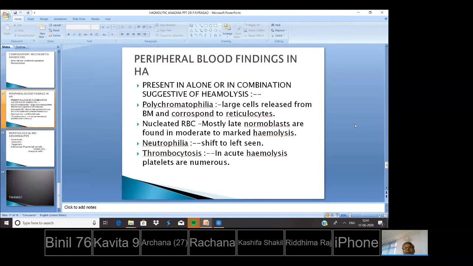Peripheral blood findings in hemolytic anemia. These are present alone or in combination and are suggestive of hemolysis. There is polychromatophilia, large cells released from the bone marrow that correspond to reticulocytes. There is presence of nucleated RBCs, mostly late normoblasts, found in moderate to marked hemolysis. And there is neutrophilia, with a shift to the left seen in the peripheral blood picture. And there is thrombocytosis; in acute hemolysis, platelet numbers are increased.